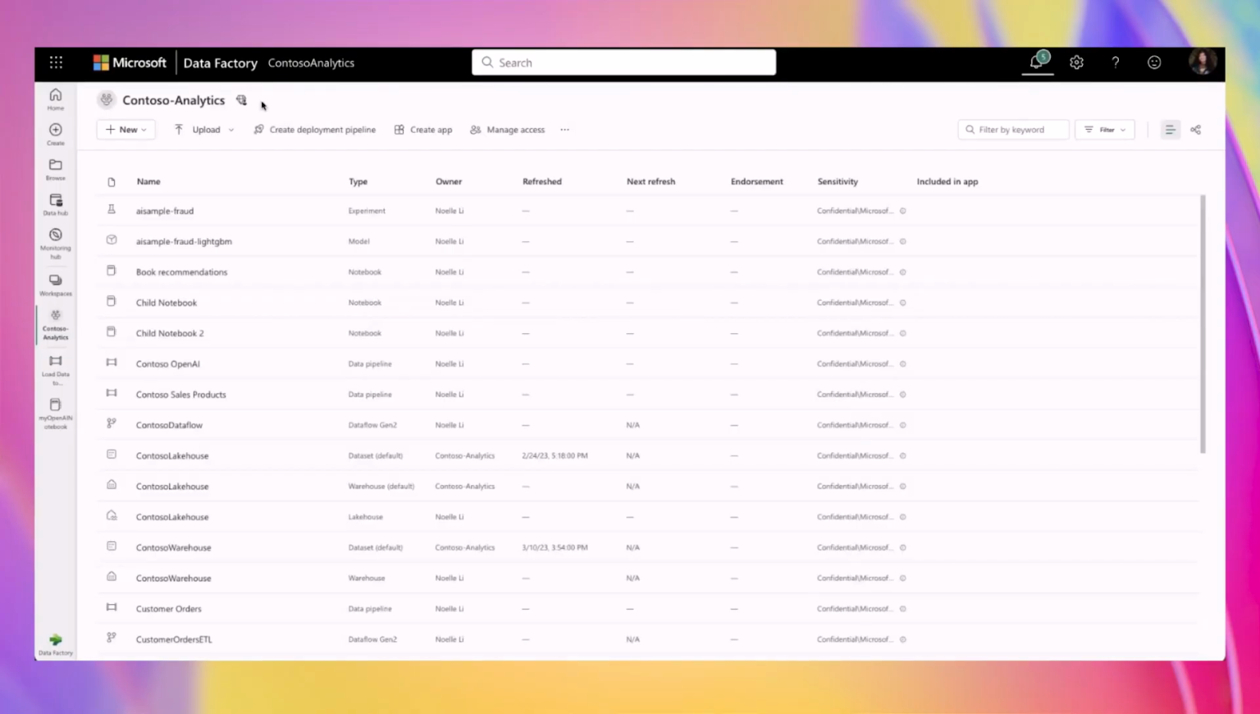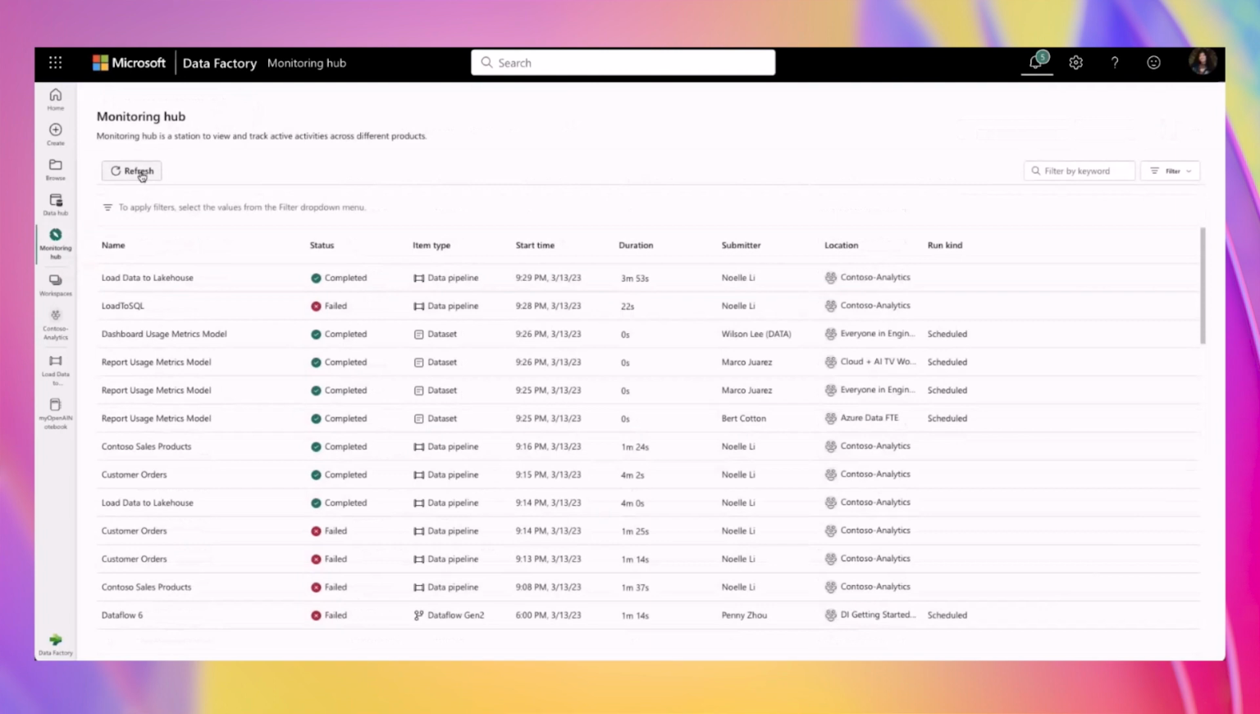Here's my Contoso Analytics workspace. On the left ribbon, we can see the Monitoring Hub button. That takes me directly to the Monitoring Hub. Once you've landed in the Monitoring Hub, you will see a list of current artifacts across all workspaces as seen here.